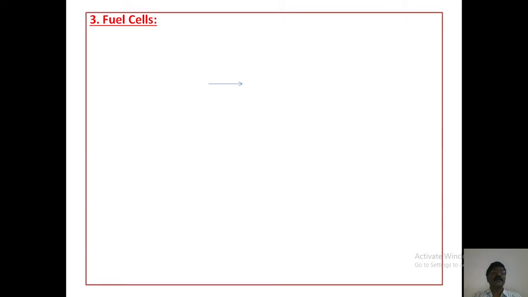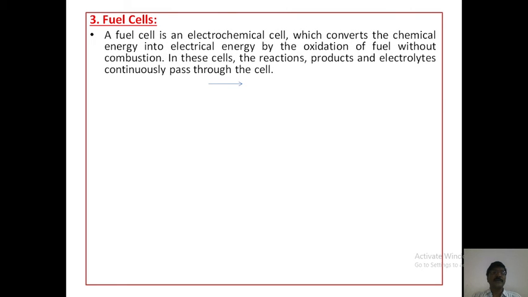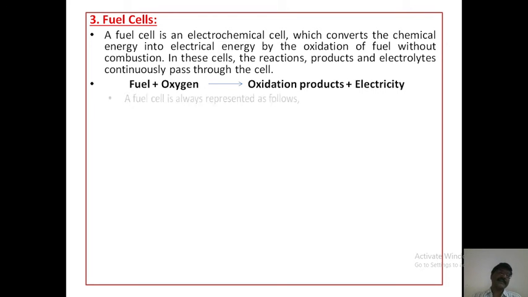Next, the third category, fuel cells. What are fuel cells? A fuel cell is an electrochemical cell which converts chemical energy into electrical energy by the oxidation of fuel without combustion. In these cells, the reactants, products and electrolytes continuously pass through the cell. Fuel plus oxygen gives oxidation products plus electricity.